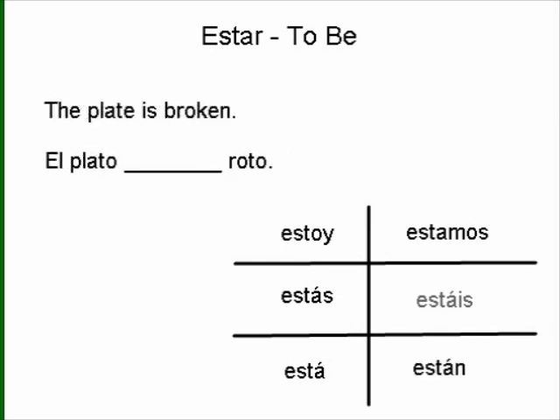And just for good measure, let's look at an example that uses condition. The plate is broken. El plato blank roto. El plato would be third person, and it's singular. So we haven't talked about using it, or things that we would represent with it, but we know that it is third person singular. So again, we'll use está. Just put it in our sentence there. El plato está roto. We've got a great sentence.